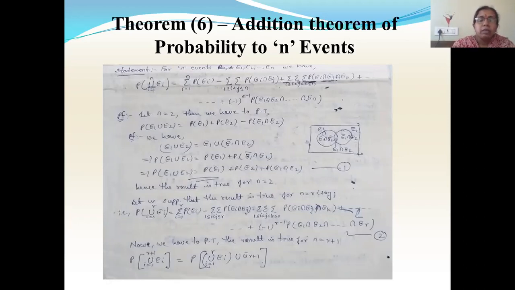Now we suppose that the result is true for n equal to, say, a positive integer r. So when we assume that it is true for the positive integer n equal to r, it means what?